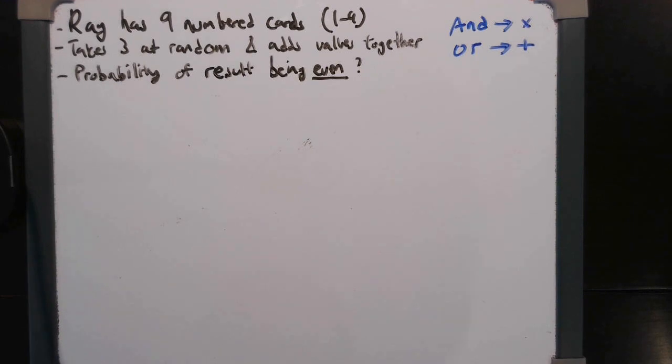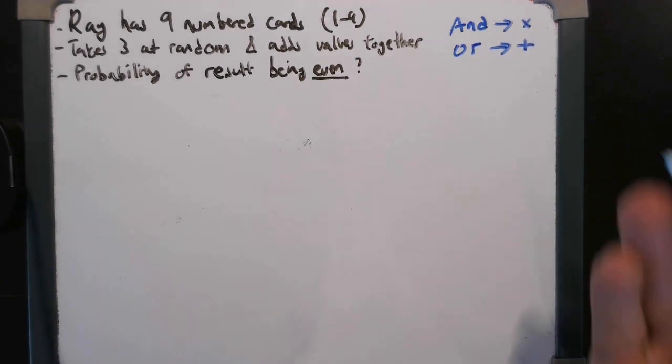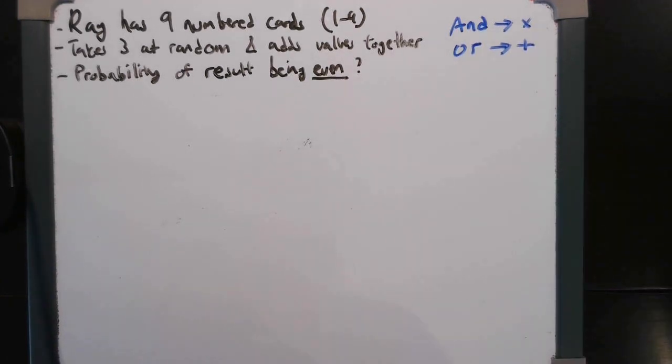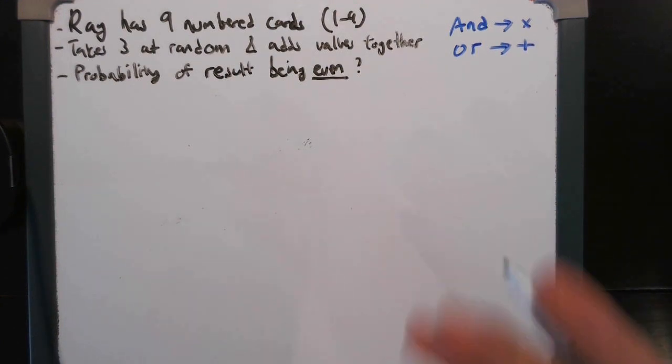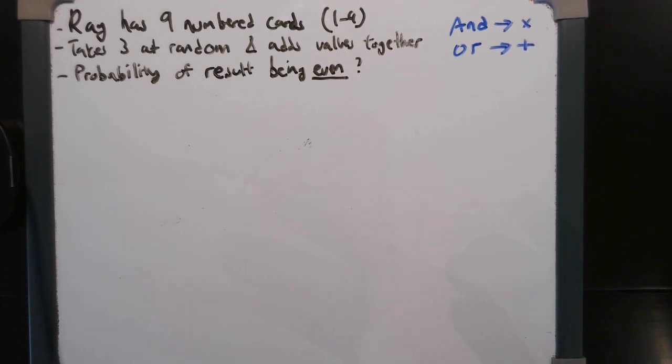Okay, so what are a few things we need to establish first? The question implies, from what I've been told, that the cards aren't replaced, because you're taking 3 cards and you're adding them afterwards. So they are not independent; they are dependent on each other. So every time you take a card, that will change the total number of cards there are.